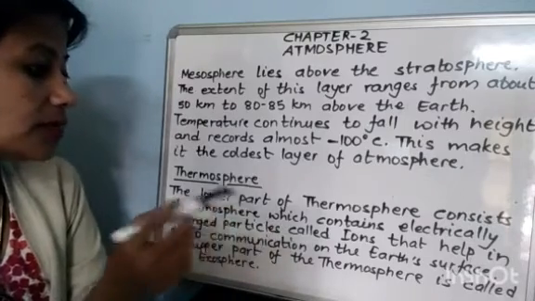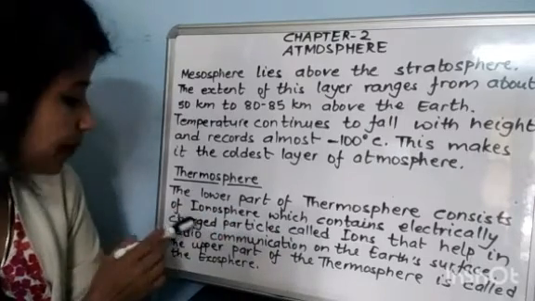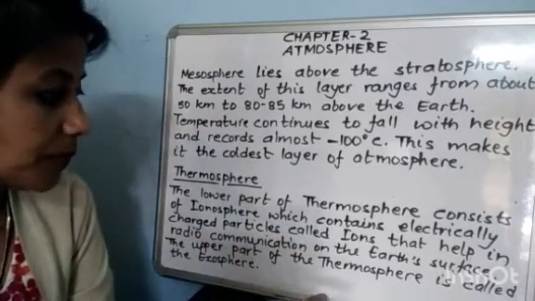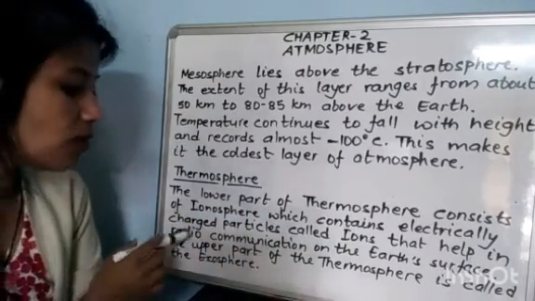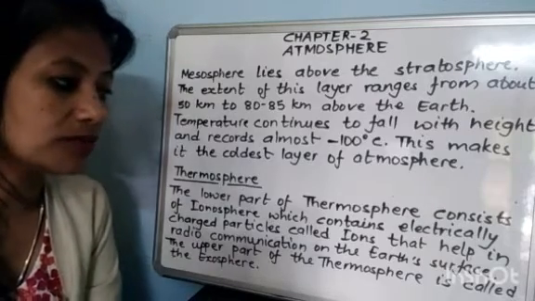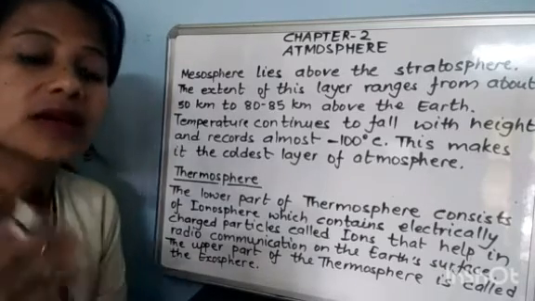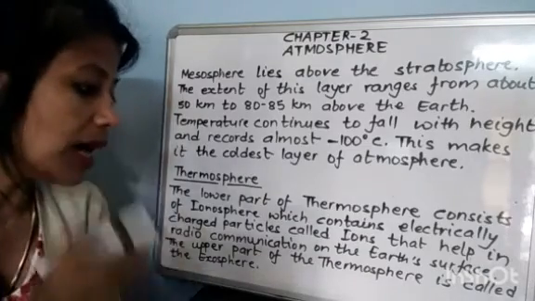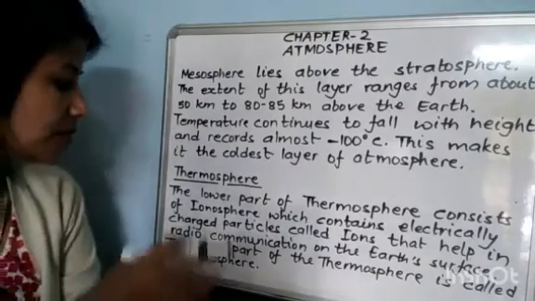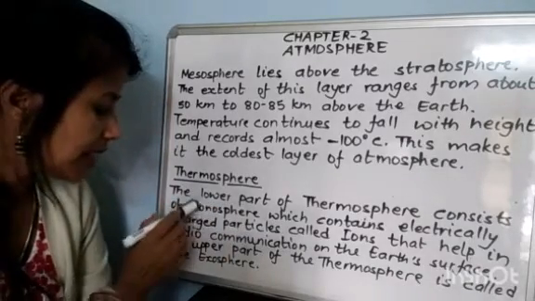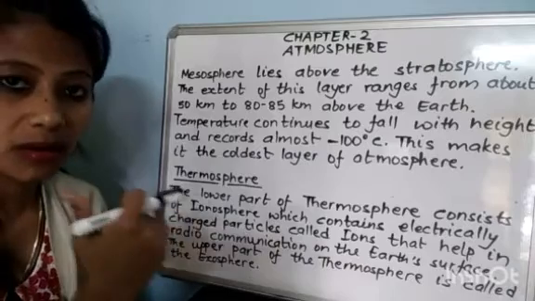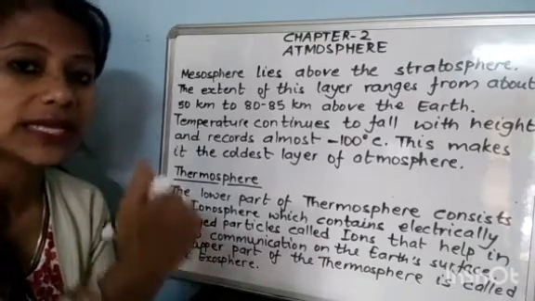which contains electrically charged particles called the ions that help in radio communication on the Earth's surface. Which layer makes radio communication possible on Earth? Ionosphere. Ionosphere is a lower layer of